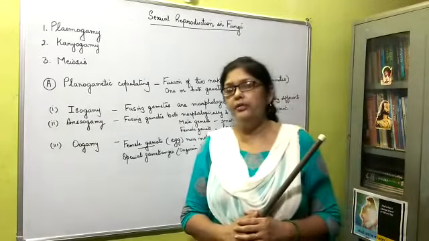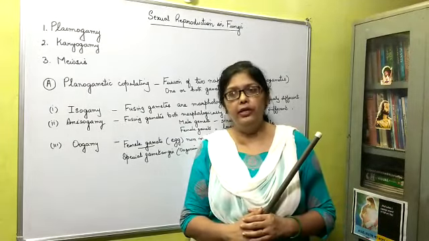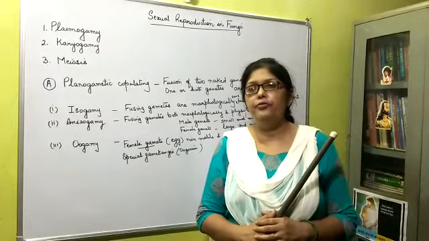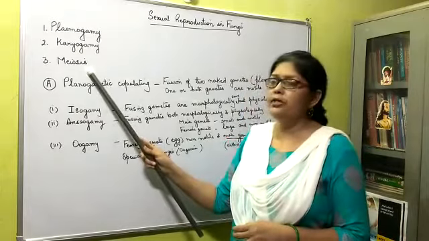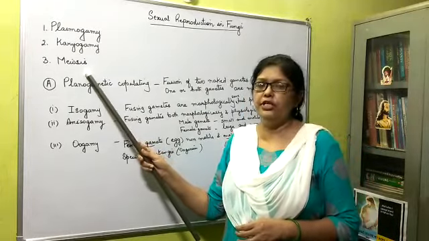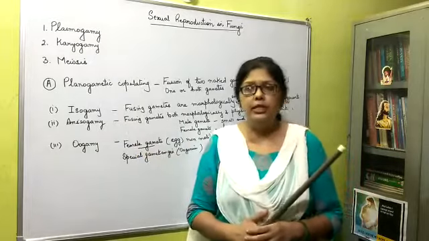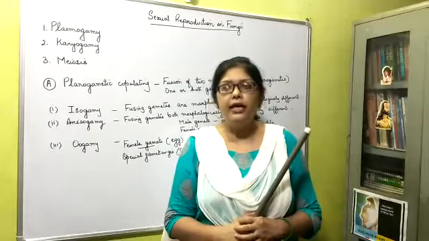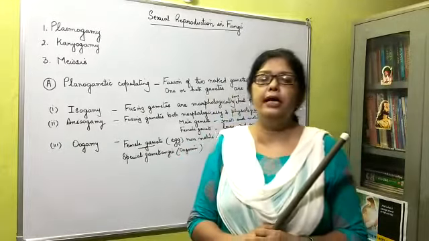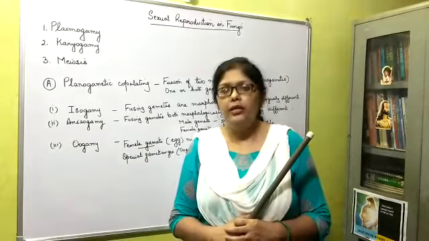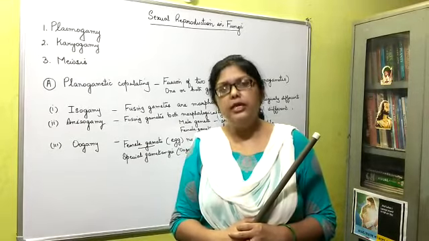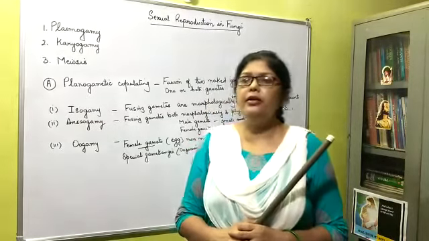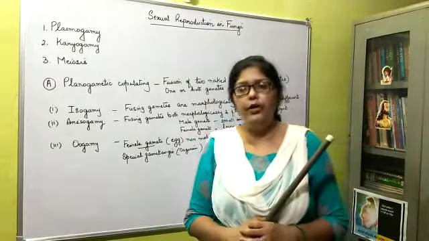When they are arranged in pairs, you call it dikaryon, and this phase in the life cycle is called dikaryophase. Then we come to the third, meiosis or reduction division. Nuclear fusion is followed by reduction division in the diploid zygotic nucleus. When the diploid zygotic nucleus divides by meiotic or reduction division, it results in a haploid stage.